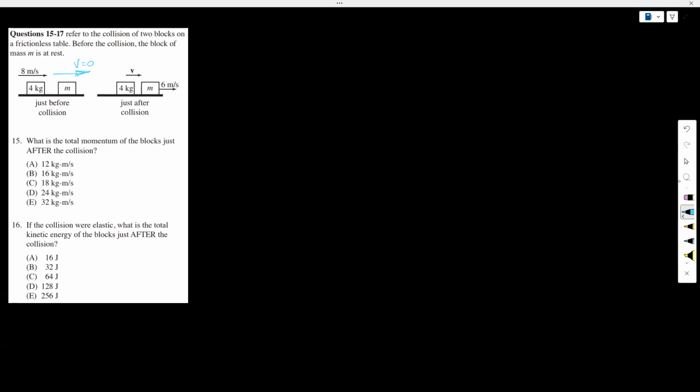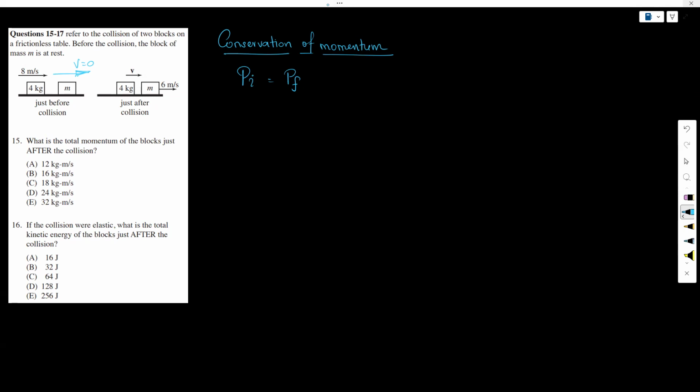So in any collision, conservation of momentum is applicable. It doesn't matter what type of collision it is, right? We have studied two types of collisions, inelastic and elastic, and for elastic we have perfectly elastic and elastic collisions. But for any type of collision, conservation of momentum is applicable. So conservation of momentum says that whatever we have initially should be there finally as well. As long as we know the initial momentum, we know that the final momentum, or after collision momentum, is also the same as the initial one.